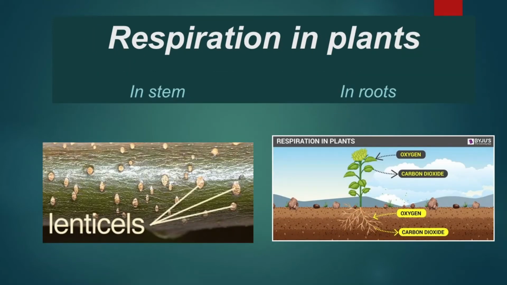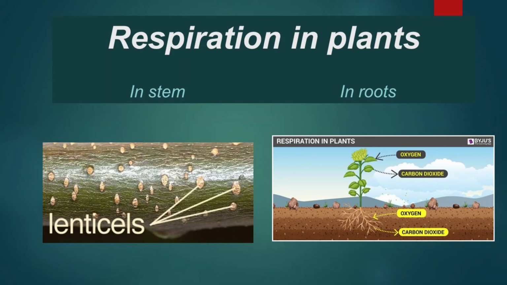Plants do not have any special respiratory system, so the exchange of gases takes place in all parts of the plant, like the leaves, the stem, and even the roots. We all know how the exchange of gases takes place in the leaves through the stomata, which we have already discussed in the previous video. Those who have not watched it, go to my channel and you can find the video on photosynthesis over there and watch it later.